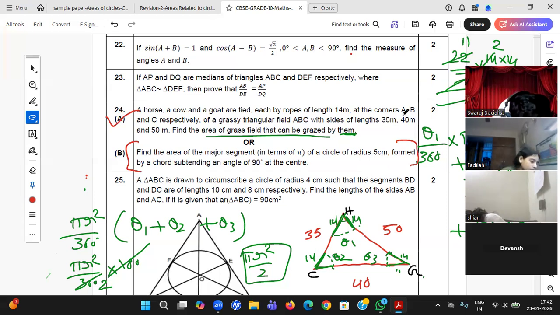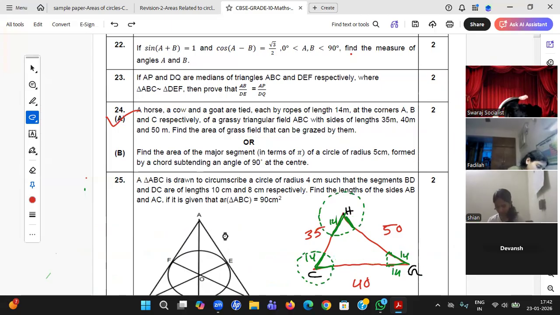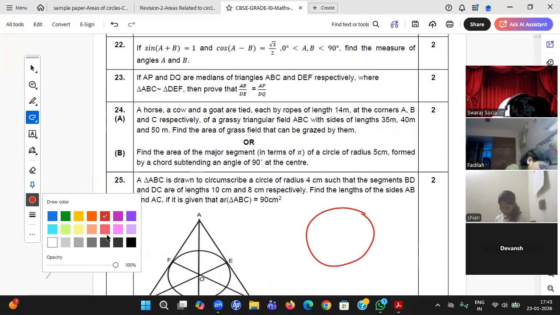So we have a direct formula for that, I guess. Okay, so let me erase all these things. Find the area of the major segment of the circle of radius 5 centimeters. So the circle is given, and he is speaking about the major segment.